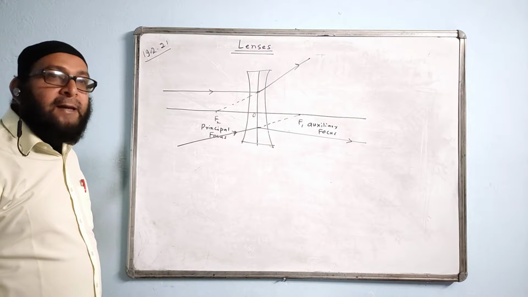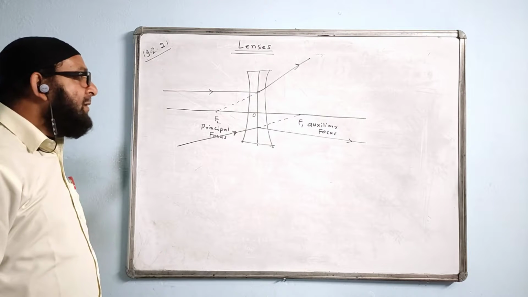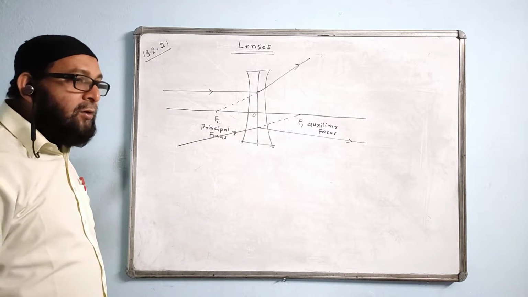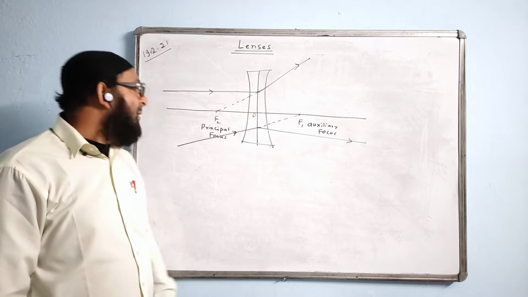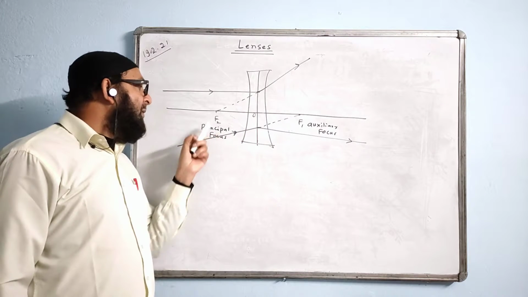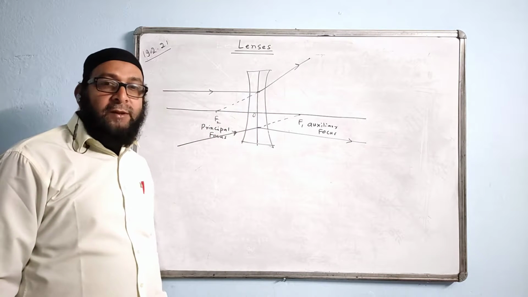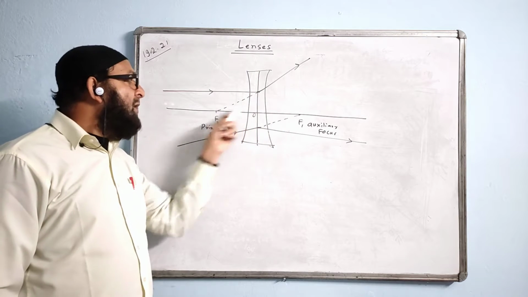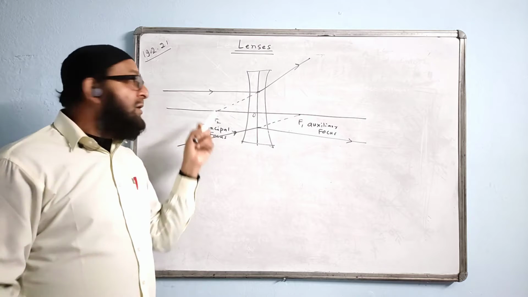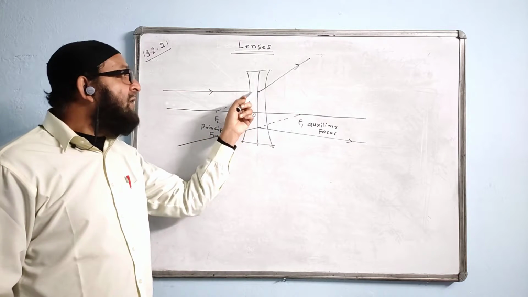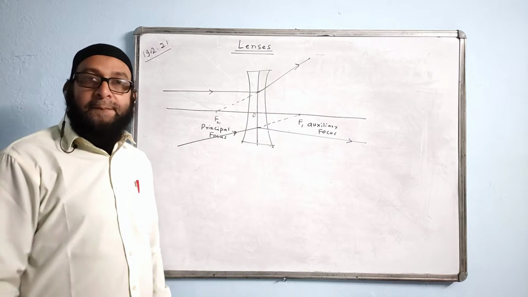Auxiliary focus makes the ray parallel, whereas principal focus makes the ray pass through F2, either pass through or appearing to pass through. If a question comes, define the second focal point of a concave lens, or the principal focus of a concave lens. How do we define it? We say it is the point on the principal axis of the concave lens through which an incident ray parallel to the principal axis appears to pass after refraction.